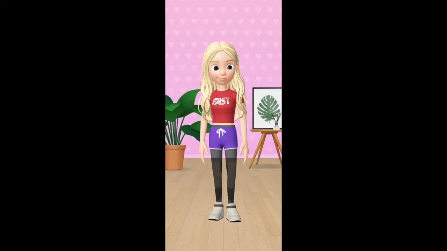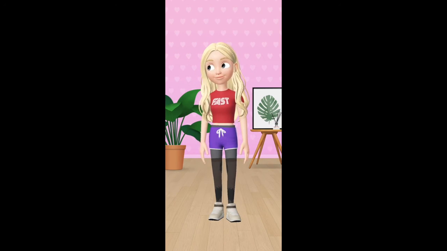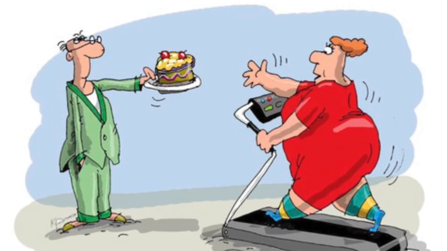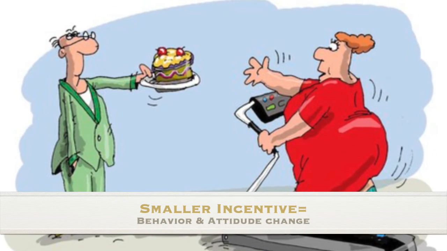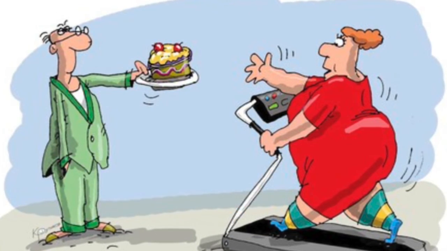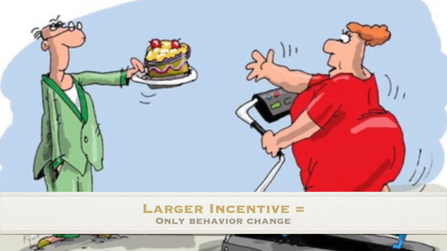On the first day of training, Bob thought working out was painful, boring, and a waste of time. Susan told Bob that if he would say he was enjoying his workout for 3 weeks, that she would allow him to have a thin slice of cake. While Susan could have offered a full cake, she knew that all Bob needed to agree was a thin slice. By accepting this small incentive, Festinger believed that Bob would not only change his behavior by saying that the workouts were fun, but would also change his attitude and start to truly believe that working out was fun. However, if Bob was offered a full cake, he would likely just comply with Susan's conditions without changing his beliefs.